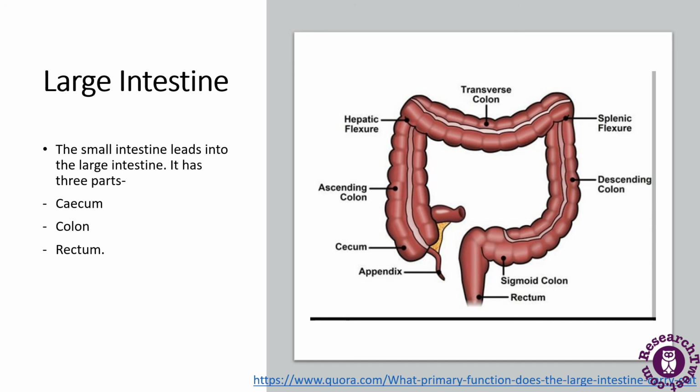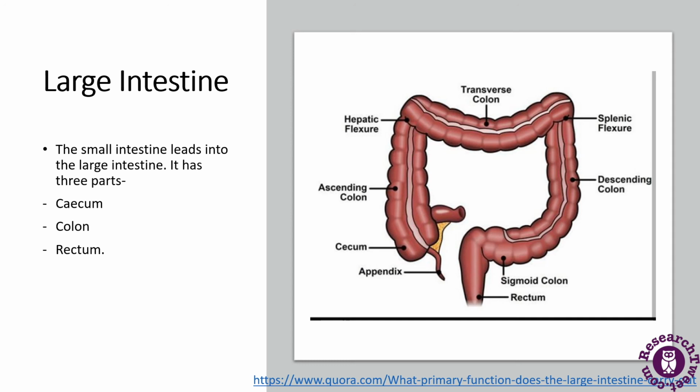Its mucosal epithelium contains mostly absorptive and goblet cells. The large intestine does not produce any digestive enzymes. It only absorbs water, salts and some vitamins. It also stores indigestible material until it is eliminated from the anus.